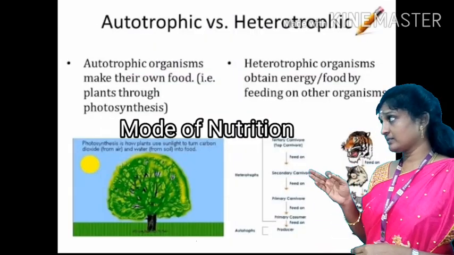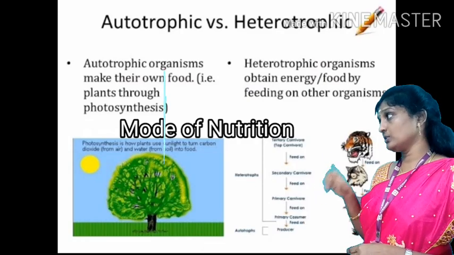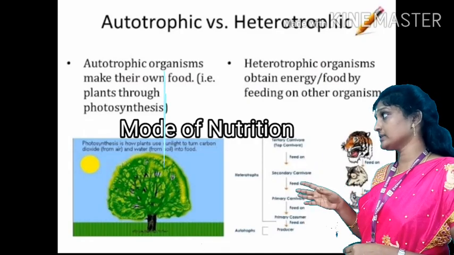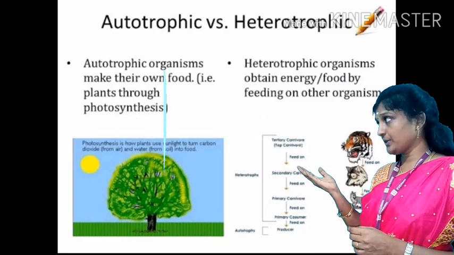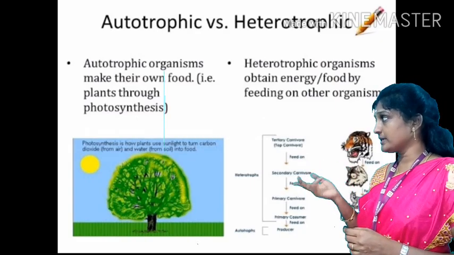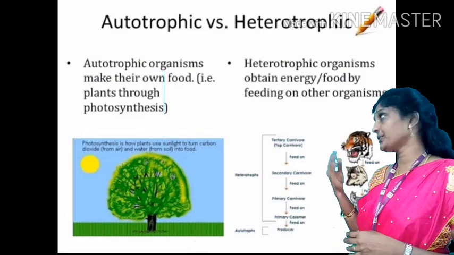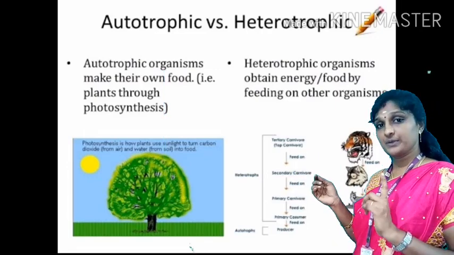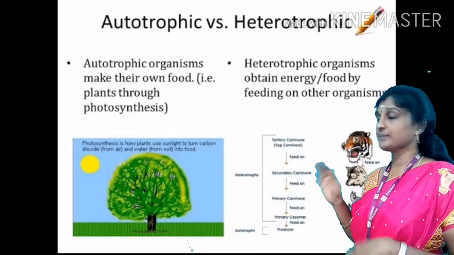The third characteristic is mode of nutrition. Based on nutrition, organisms are again classified into two: autotrophic nutrition and heterotrophic nutrition. As you all know, autotrophic nutrition means they can prepare their own food, for example green plants.